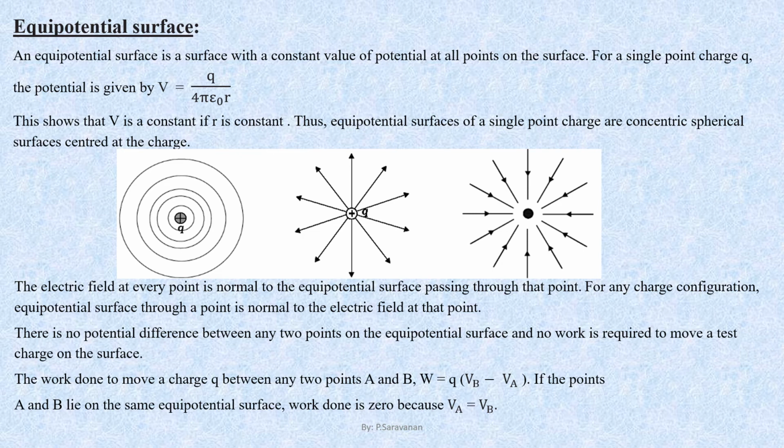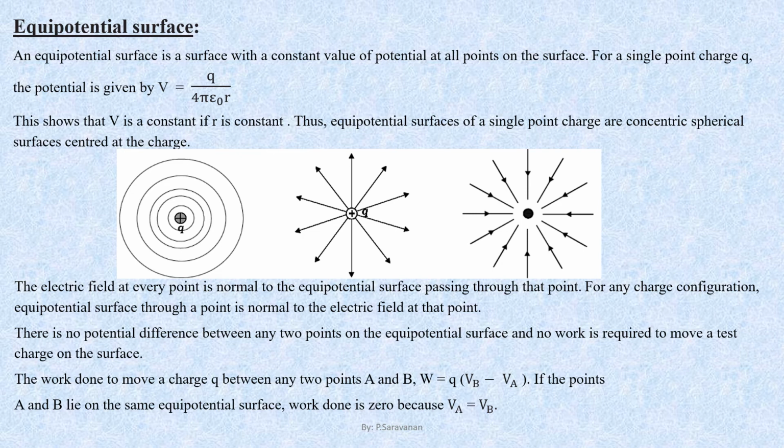For a single point charge Q, the potential is given by V equal to Q by 4 pi epsilon naught r. This shows that the potential V is a constant if small r is constant. Thus, equipotential surfaces of a single point charge are concentric spherical surfaces centered at the charge.